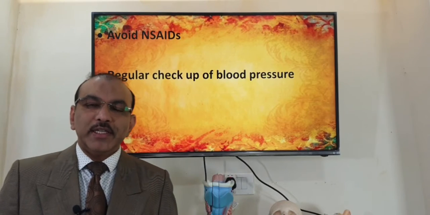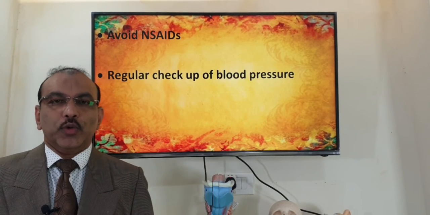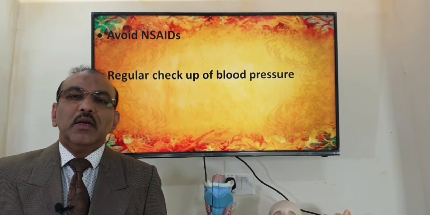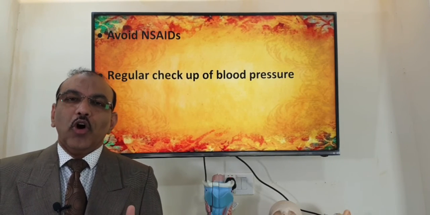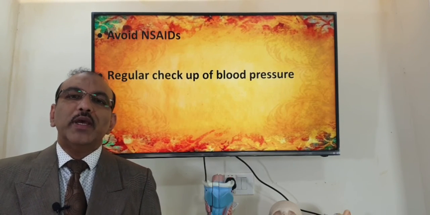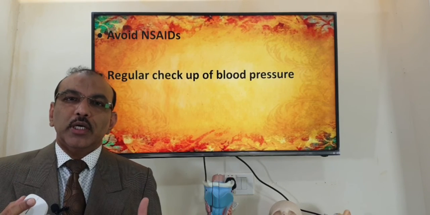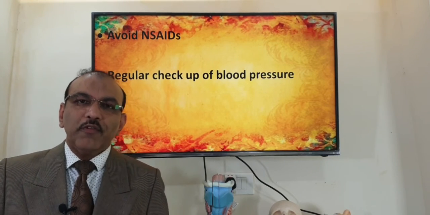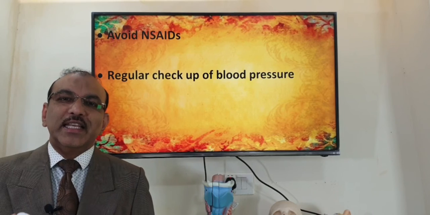And if you are a hypertensive patient, keep your blood pressure and blood sugar under control. So these are the take-home messages. By being very careful at home, you can avoid a bleed. All the avoidable factors can be taken care of so that it doesn't bleed.